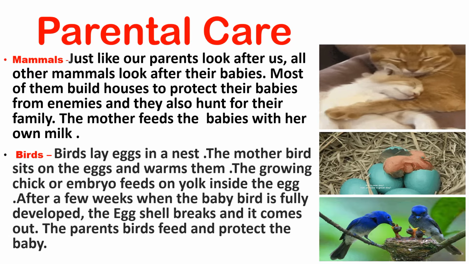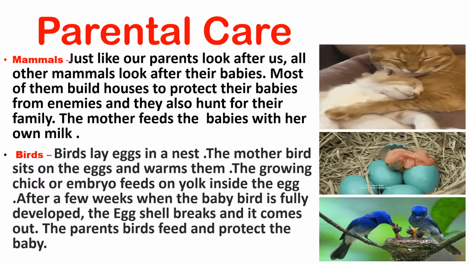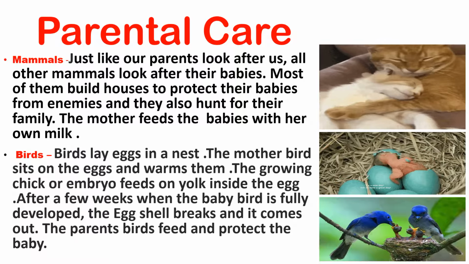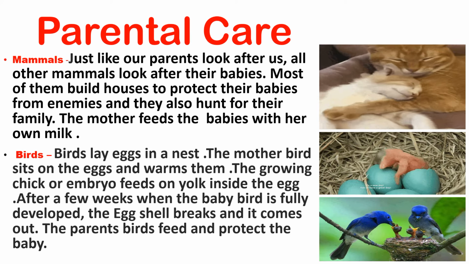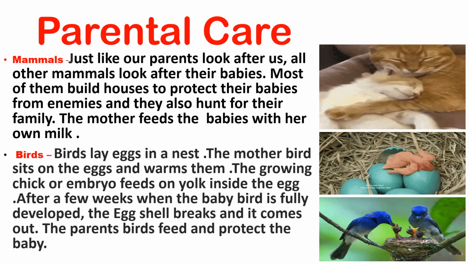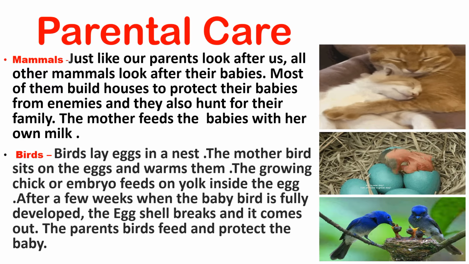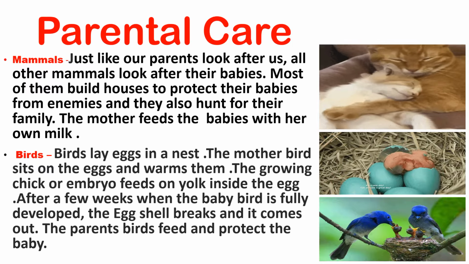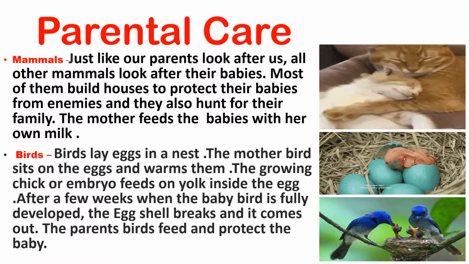Parental care. Every living species needs care and support to grow. They need parents' support as they are very small. Now we'll discuss mammals, how they look after their young ones. Just like our parents look after us, all the mammals look after their babies. Most of them build houses to protect their babies from their enemies, and they also hunt for their family. The mother feeds the baby with her own milk.